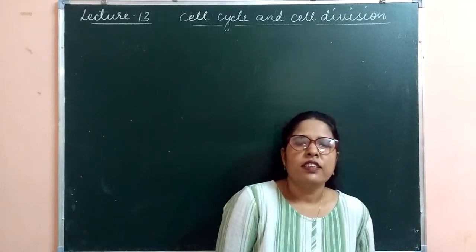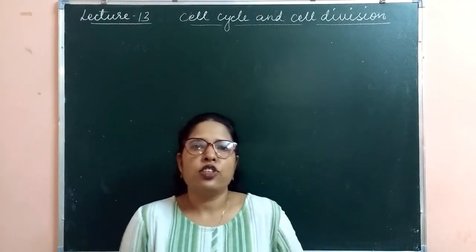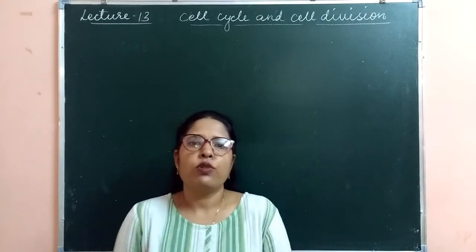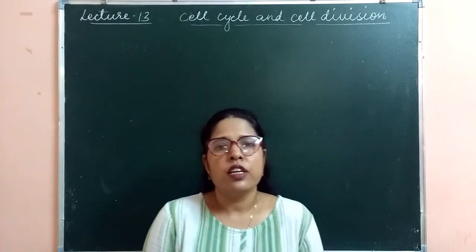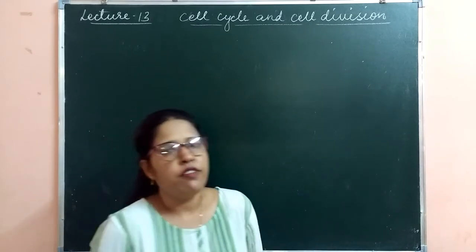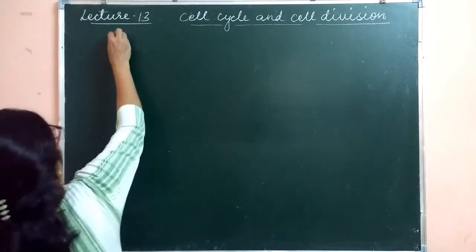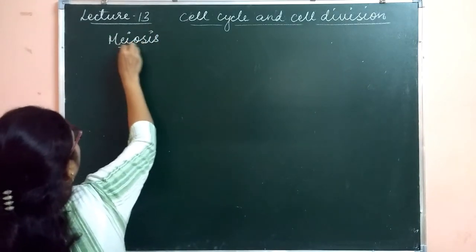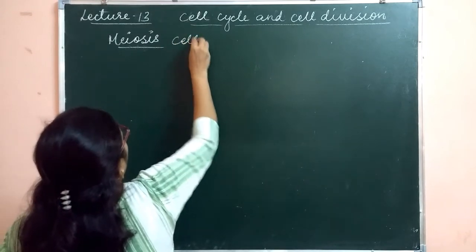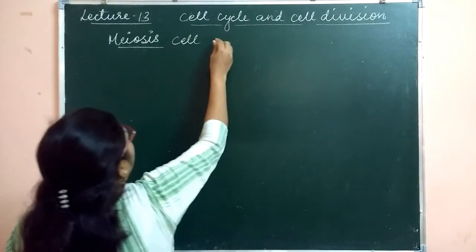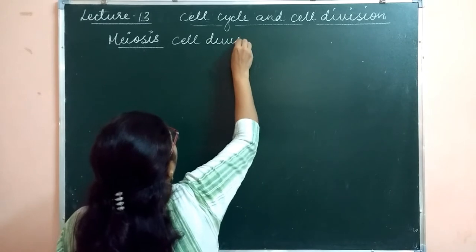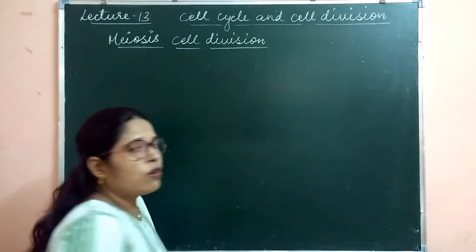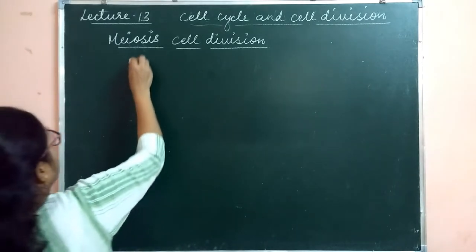Hello students, today we are here with our next lecture of cell cycle and cell division, and in this video we will discuss another very important type of cell division that is called meiosis cell division. We have completed the mitosis cell division and all the facts related to mitosis. Here is meiosis cell division. This meiosis cell division is also called reductional division.